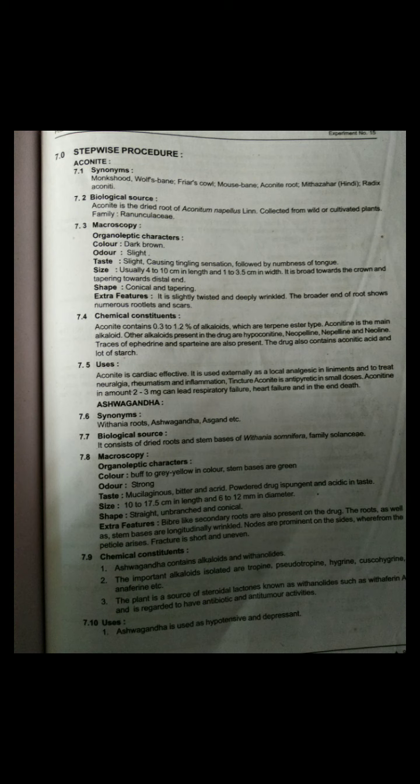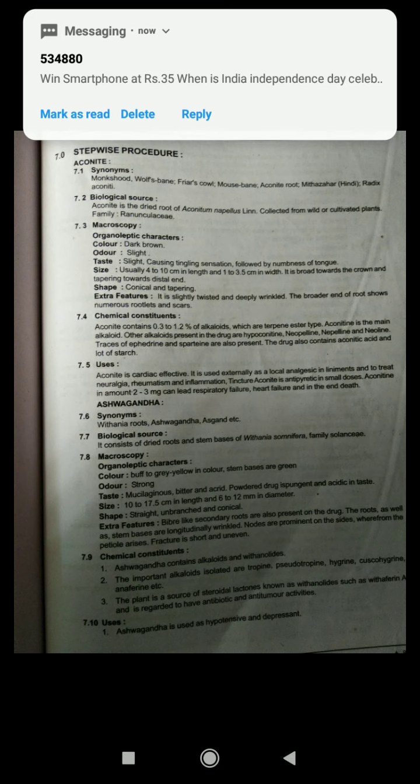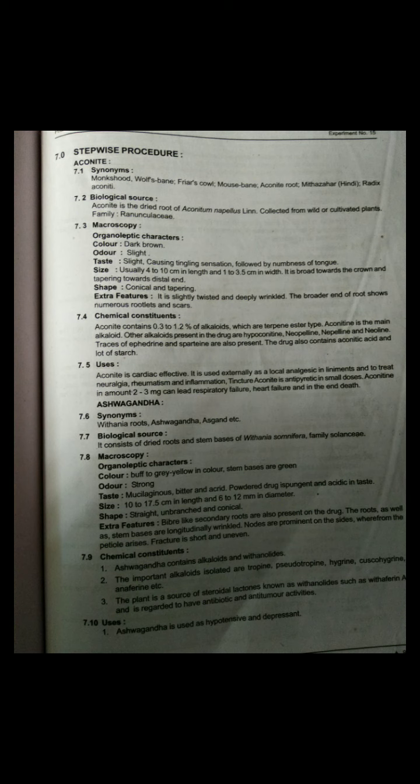Now see the color. Color of ashwagandha is buff to grey yellow, stem bases are green. Then odor strong, taste mucilaginous, bitter and acrid, then the powdered drug is pungent and acidic in taste. Then size 10 to 17.5 centimeter in length and 6 to 12 mm in diameter. Then shape straight, unbranched and conical.